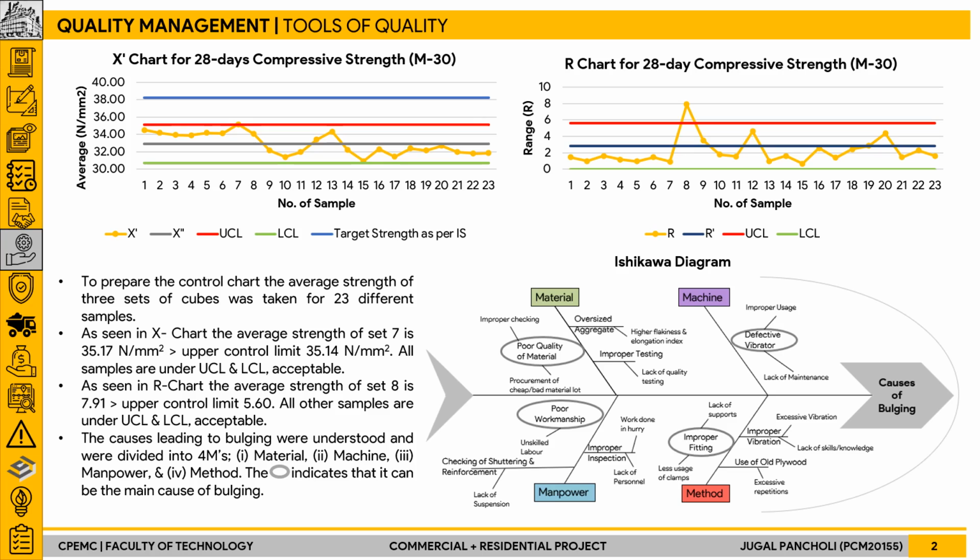Then the Ishikawa diagram, which is also known as the cause and effect diagram, was also prepared, for which the root cause analysis of bulging was done, and all the causes were divided into four M's, which are material, machine, manpower, and method. And the main cause which can lead to bulging was highlighted in a circle for each and every M.